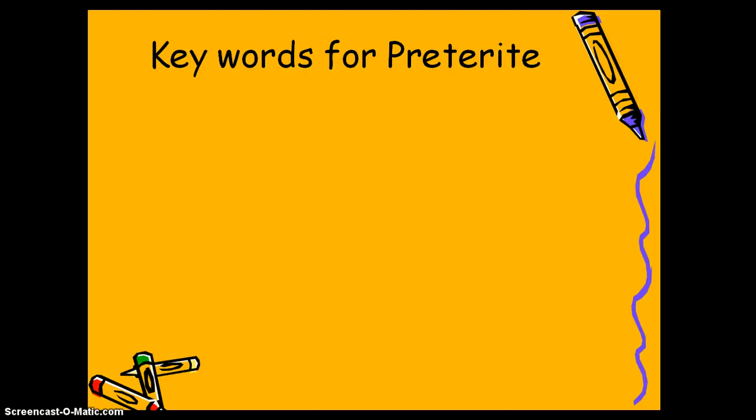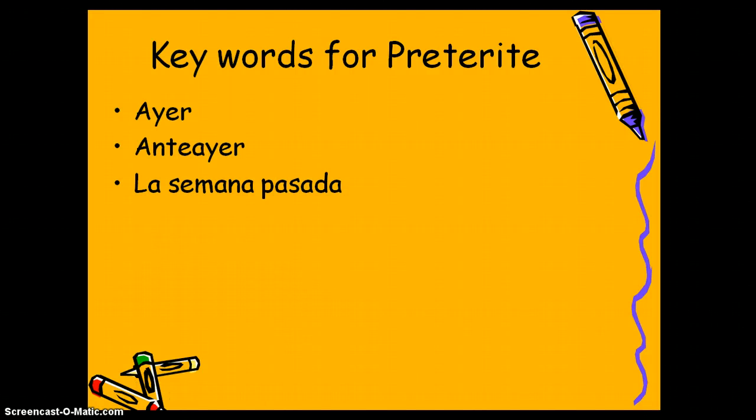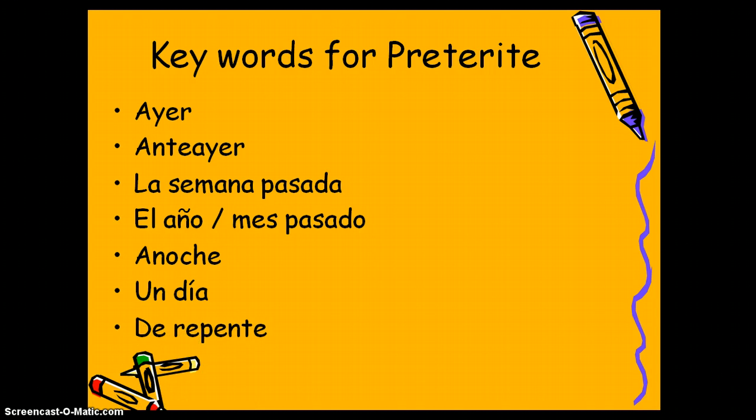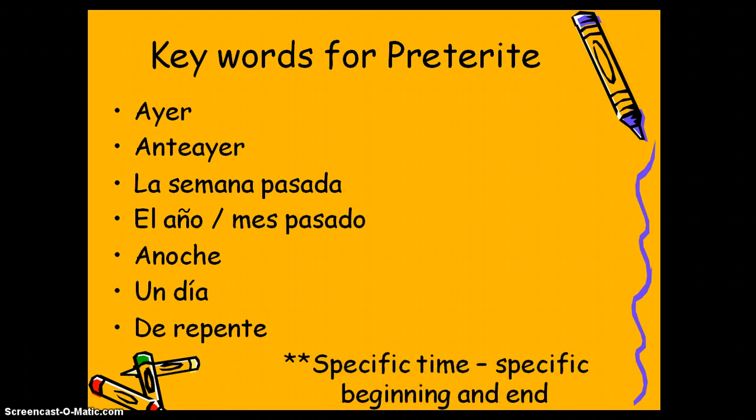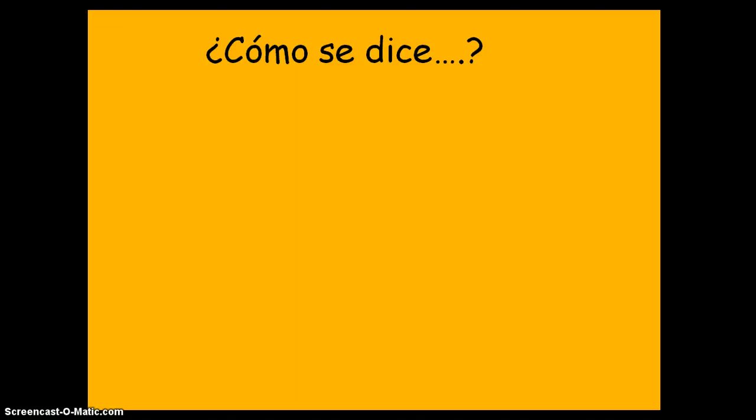Now, for some keywords for preterite, if you see a word like ayer, you know specifically this occurred yesterday, you're going to use preterite. Anteayer. La semana pasada. El año o el mes pasado. We're giving a specific date. Anoche. Un día. De repente means all of a sudden. These require the preterite.